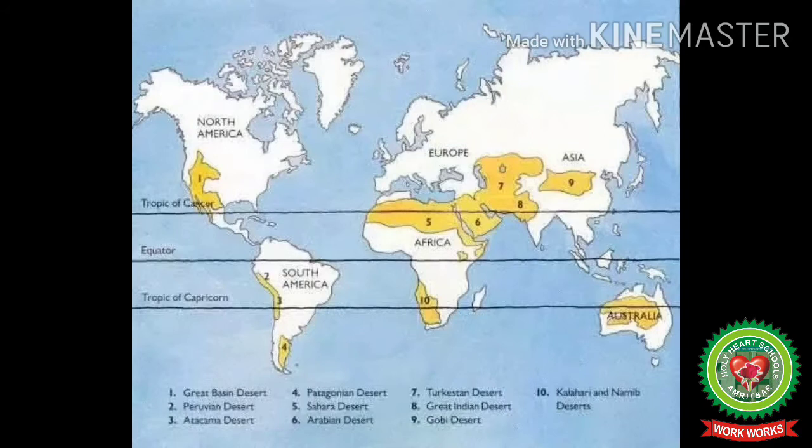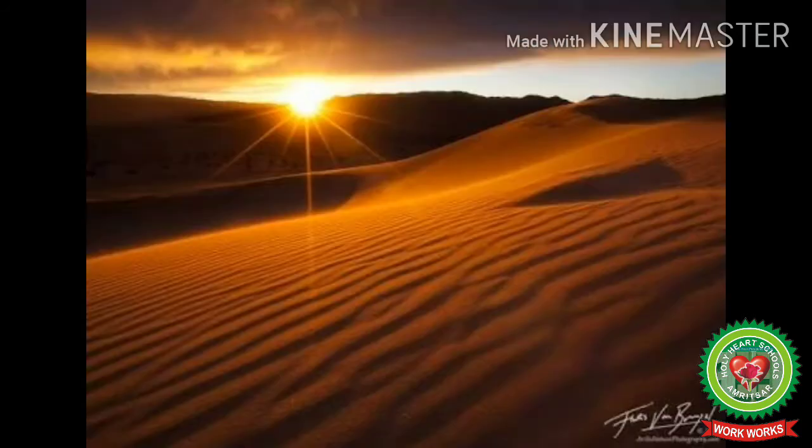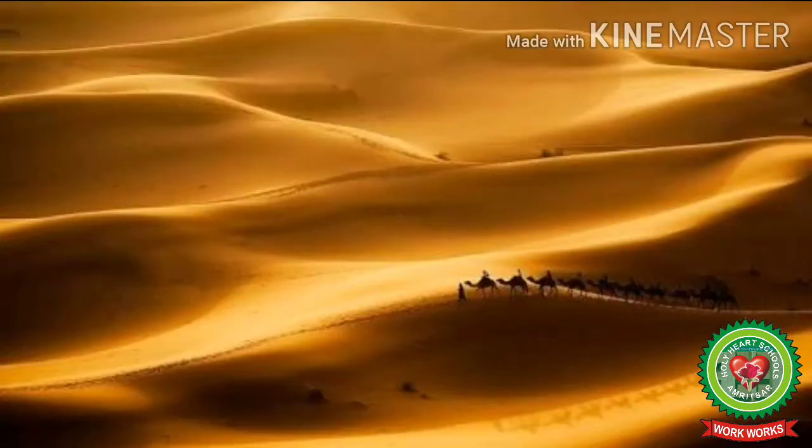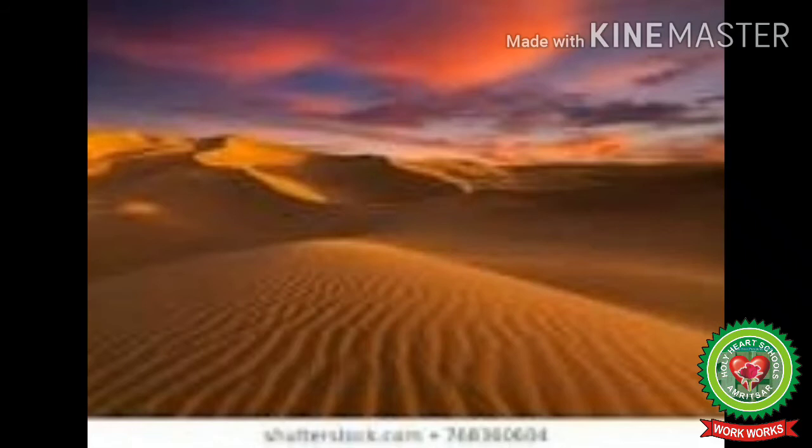Students, you can see in this map that most deserts of the world are located near the Tropic of Cancer and Tropic of Capricorn. Deserts are very hot and dry. They are dry because they receive less rainfall. The days are very hot and nights are very cold in deserts because during daytime sand stays warm and when the sun is absent it loses all its heat, making the nights colder.